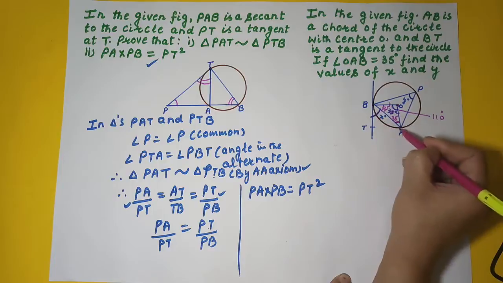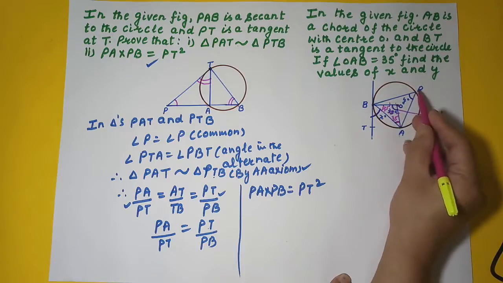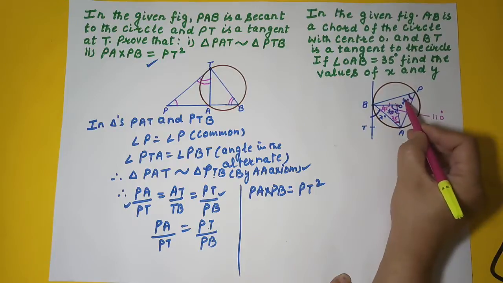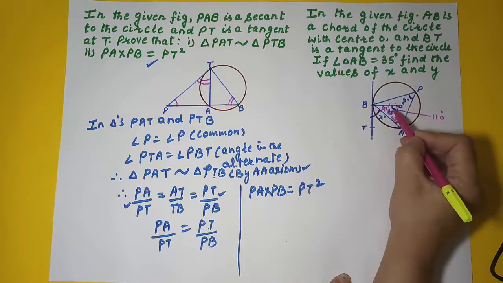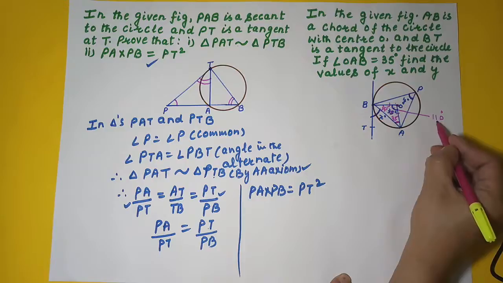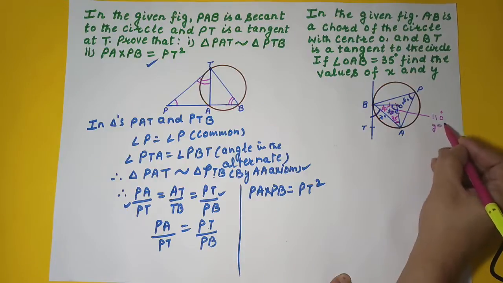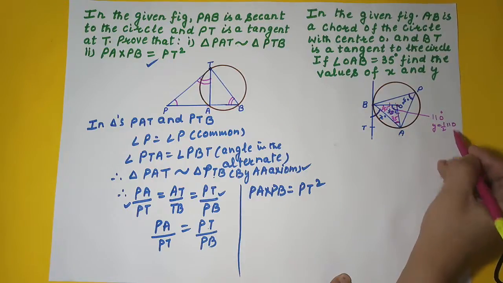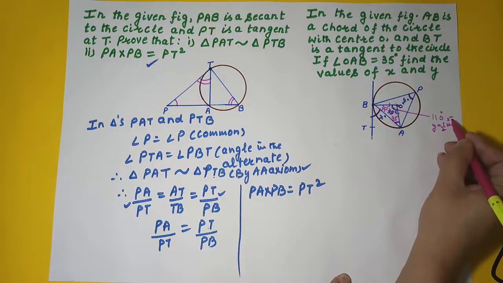Now look at this arc AB. Arc AB subtends angle AOB at the center, and it also subtends angle BPA at the circumference. So this angle Y will be half of this angle. Right? So Y will be half of 110, that is 55.